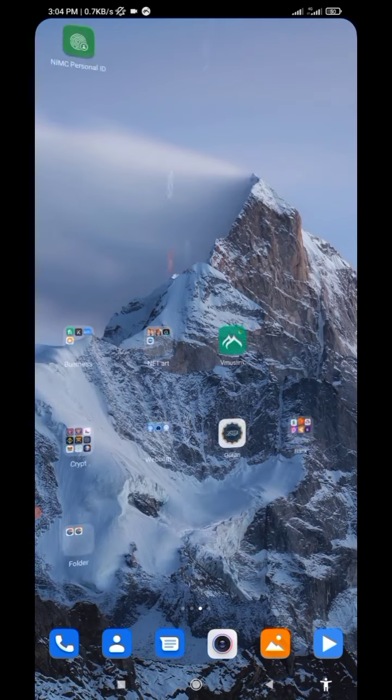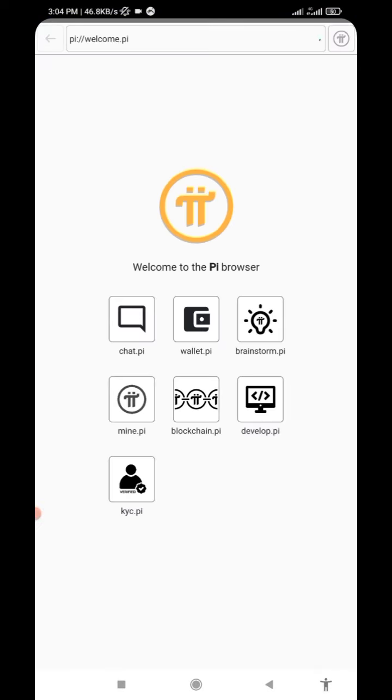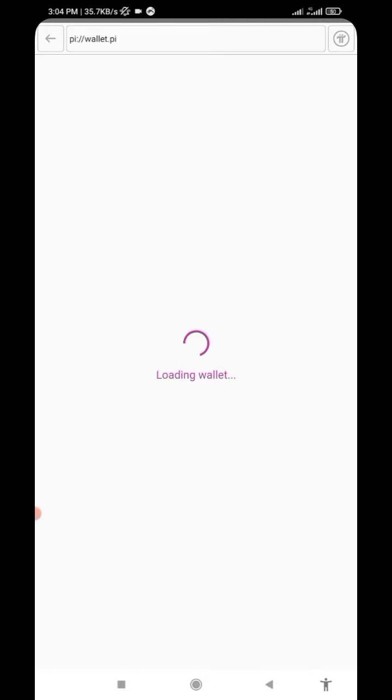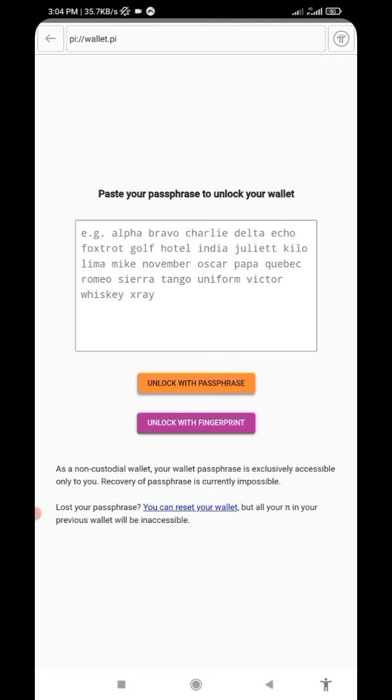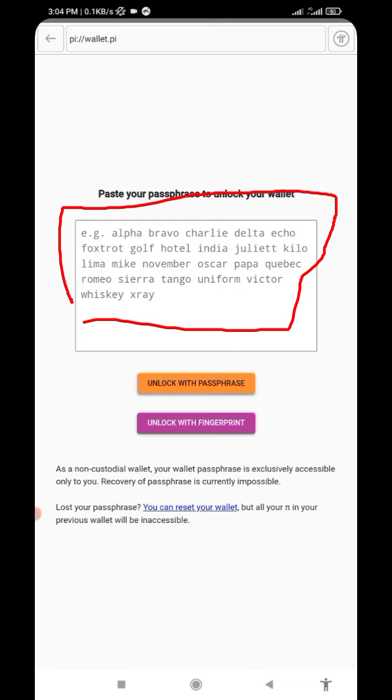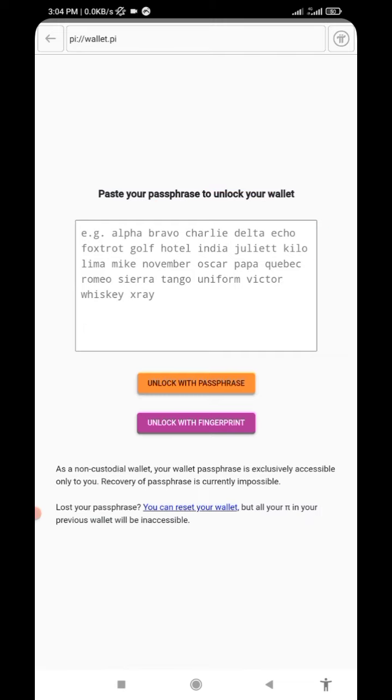Let's assume this is my file browser, and I click on wallet.py. I think someone told me that maybe it takes its own passphrase. What you are seeing right here is just a sample.